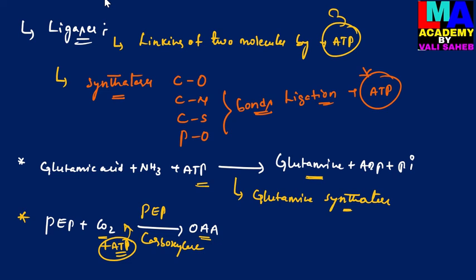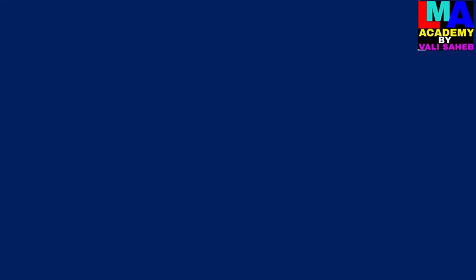So this reaction is also an example of synthetases. And then amino acyl synthetases, another example. Amino acyl synthetases are the enzymes which are involved in activating the tRNA by attaching an amino acid at the 3' end. So during the translation process, amino acyl synthetases are used to activate the tRNA by attaching an amino acid at the 3' end.